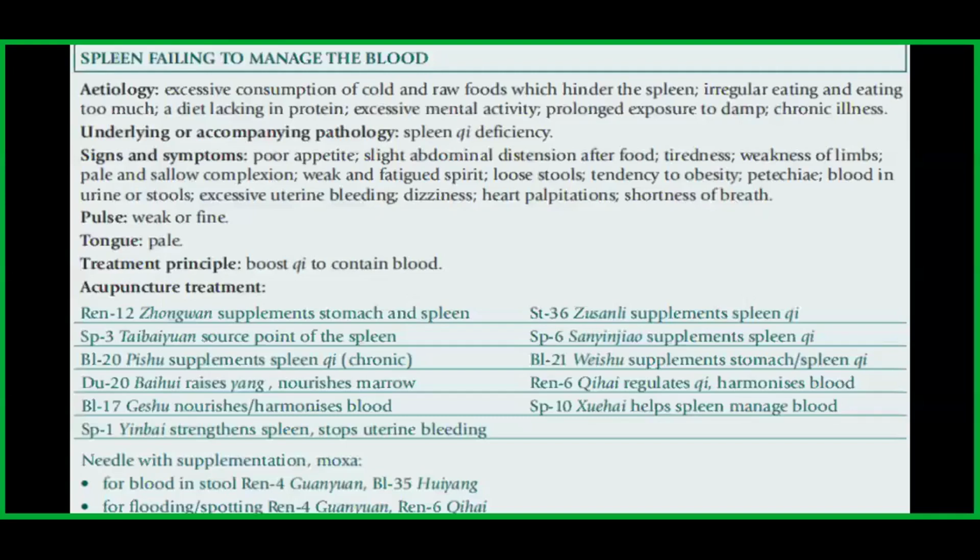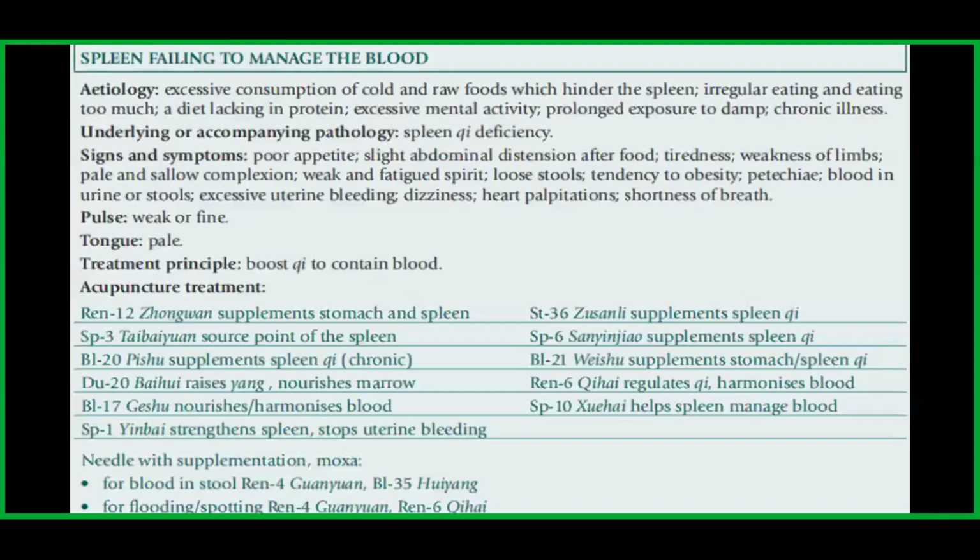Bladder 17 nourishes and harmonizes blood. Spleen 1 strengthens the spleen and stops uterine bleeding. Stomach 36 supplements spleen qi. Spleen 6 supplements spleen qi as well. And Bladder 21 supplements stomach and spleen qi.